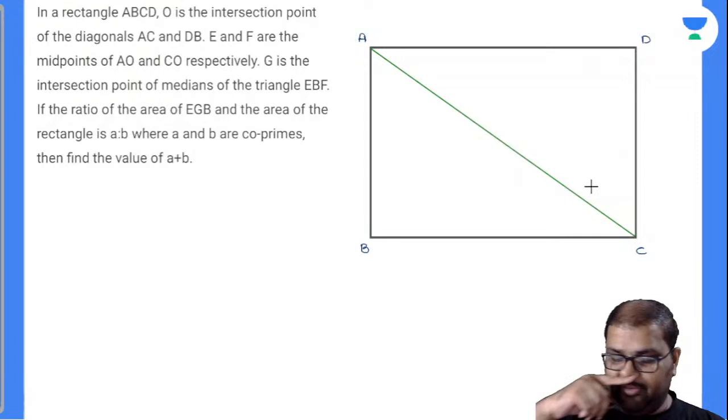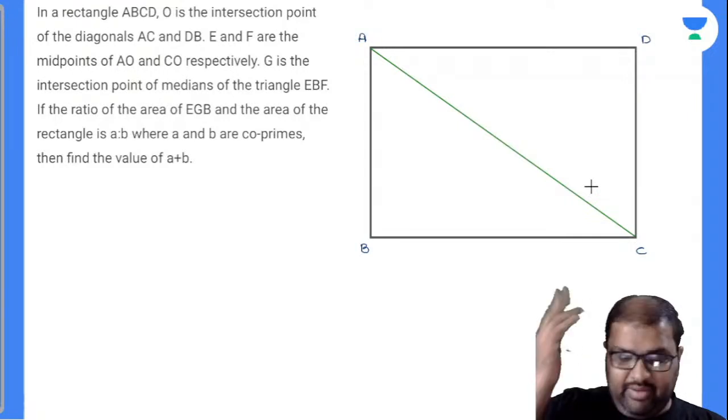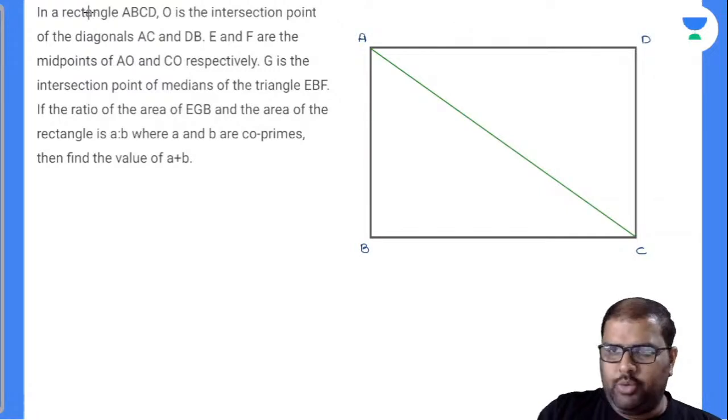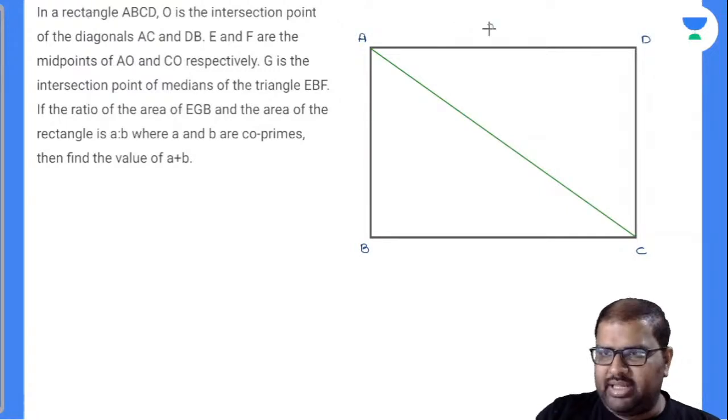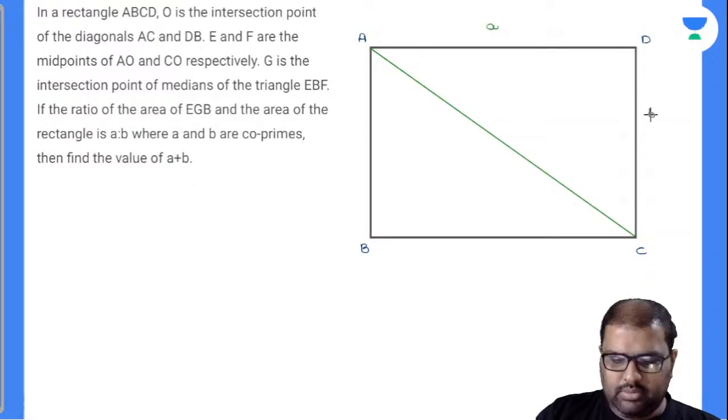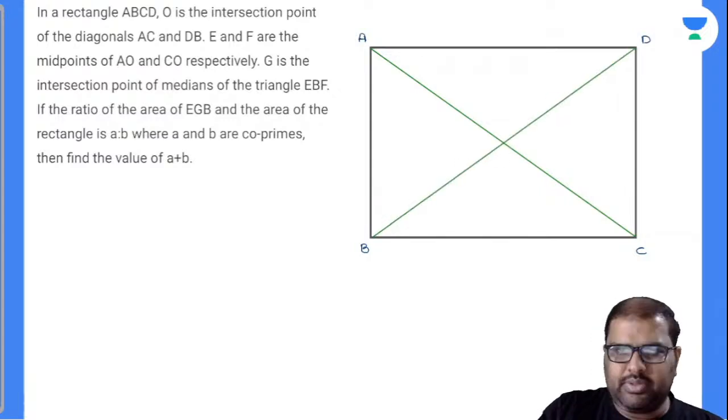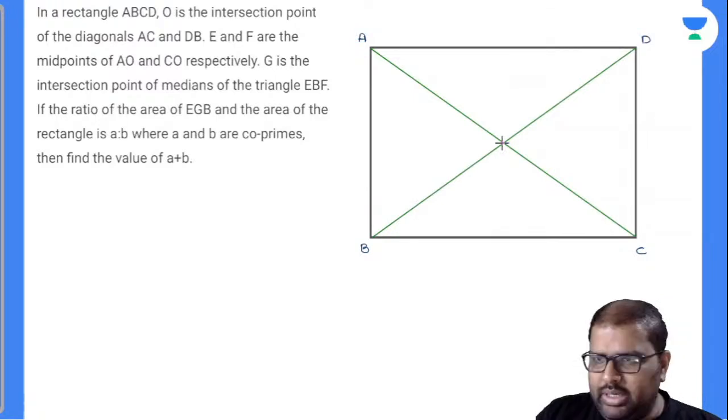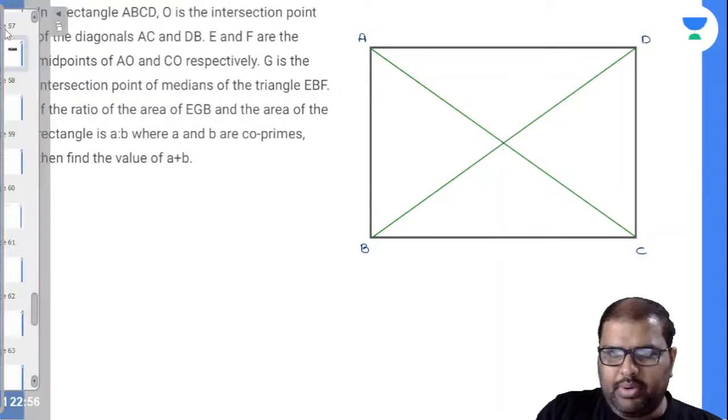This diagonal will divide the rectangle into two triangles of equal areas. Am I right or wrong? So if this is A, this is B, I hope you understood. The diagonal will divide the rectangle into two triangles of equal areas. Perfectly done. Now this is also a diagonal BD. Closely observe there. This is the intersecting point O. Any other point given there?